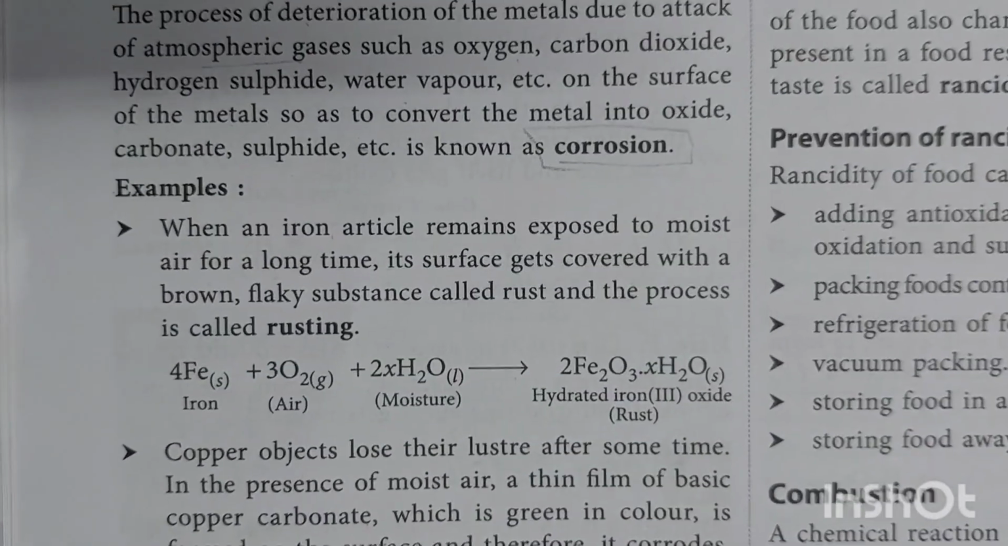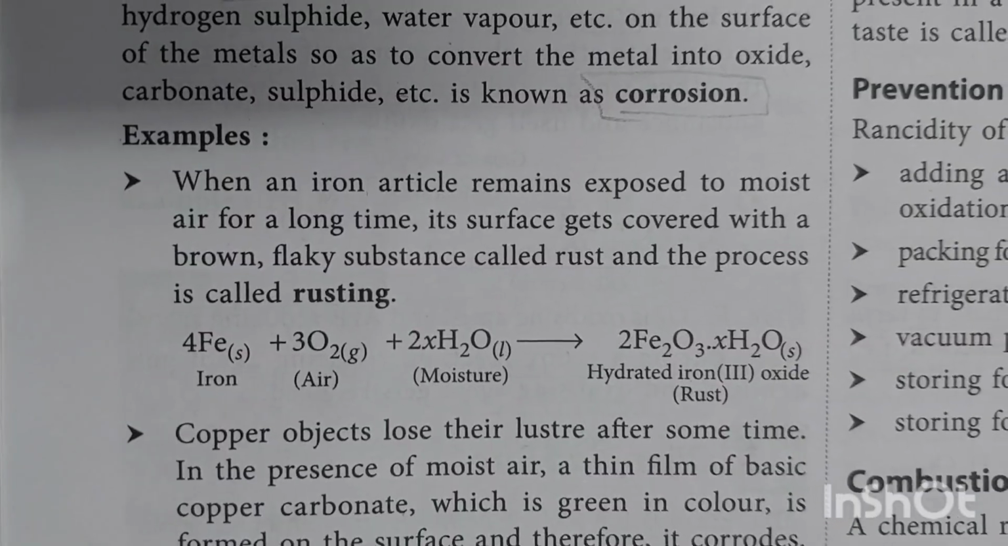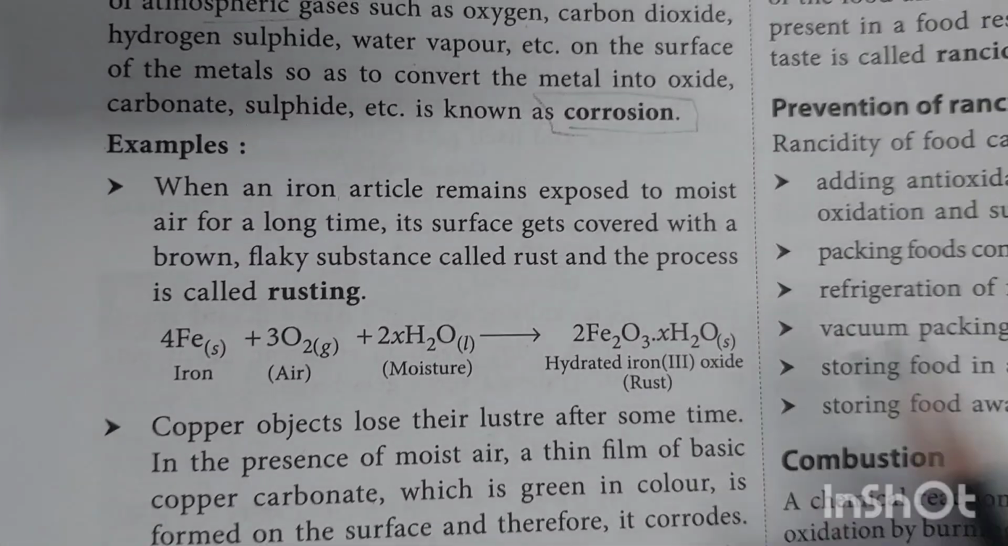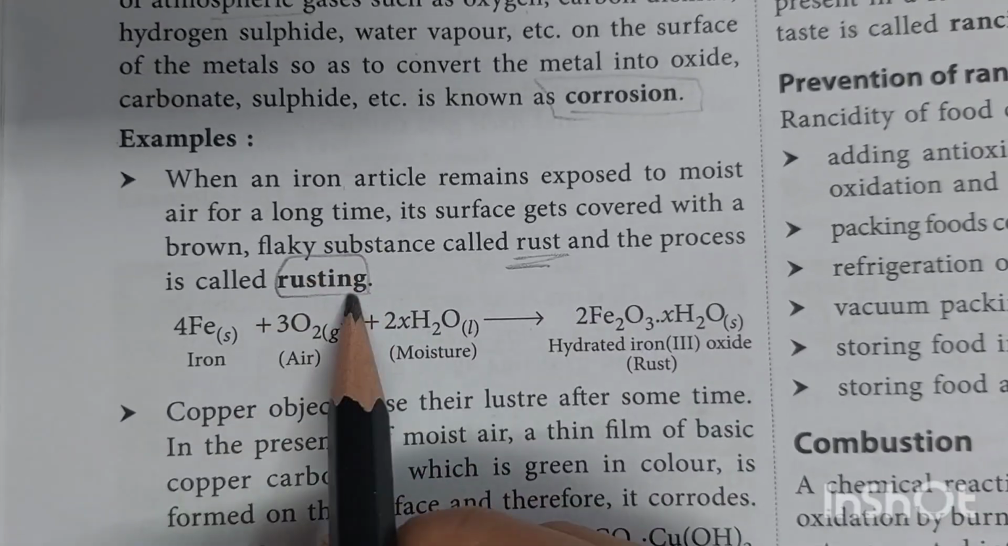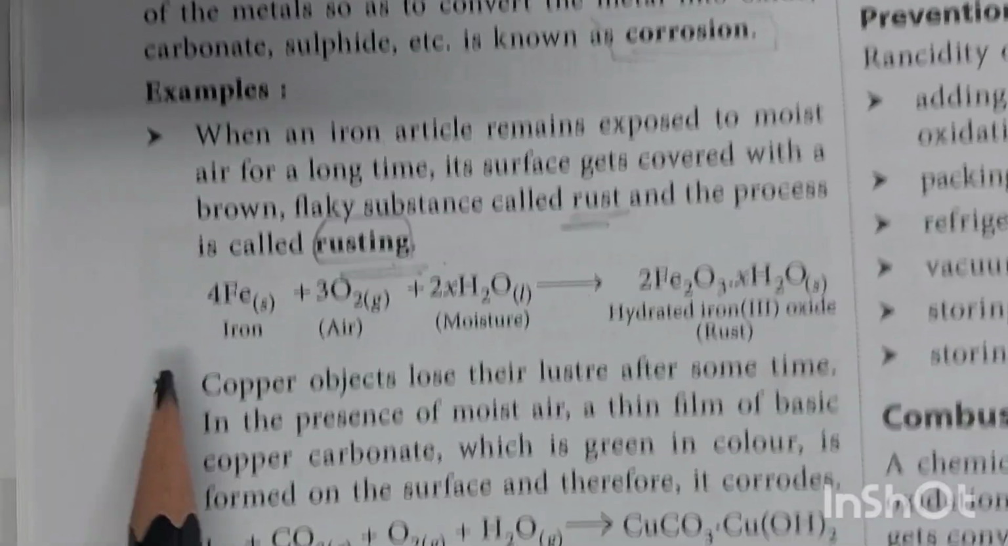Examples: when an iron particle remains exposed to moist air for a long time, its surface gets covered with a brown flaky substance called rust, and the process is called rusting. Okay, so rusting is an example of corrosion.